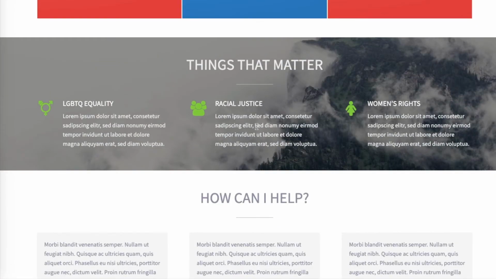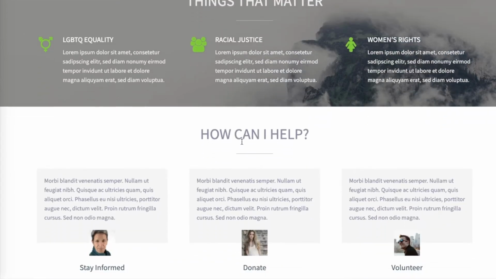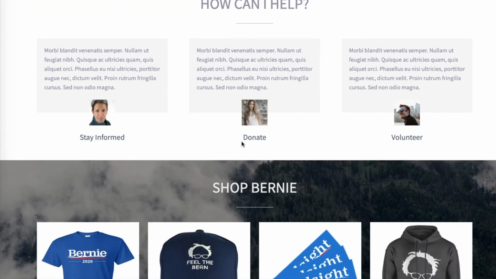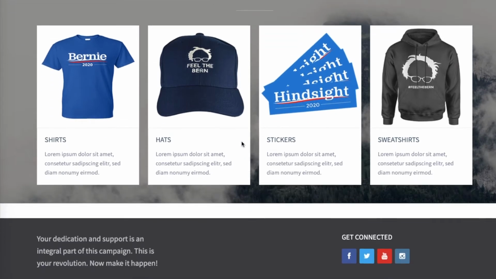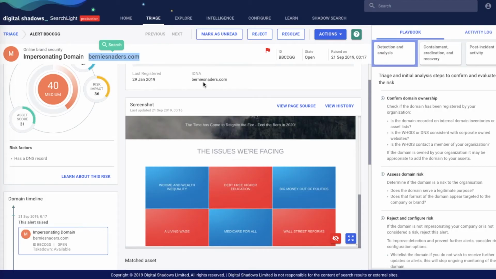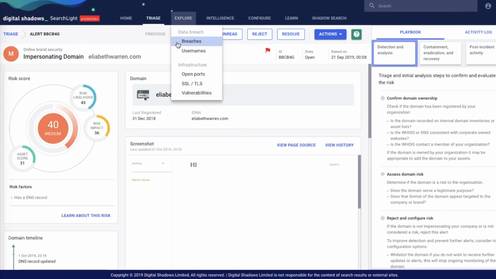So we'll scroll down here. You can see right there that it's all placeholder text, and it's not clear exactly what's going on. Maybe this was just a project from the campaign that they never finished. But they do seem to be selling some merchandise or something like that. So it's unclear exactly what's going on here. So say, for example, if Bernie Sanders' campaign was looking for typosquats, this might be one that they would be interested in. So moving on to the non-malicious stuff.